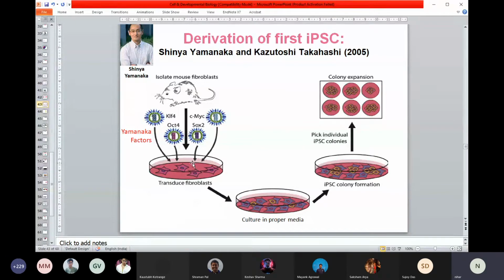The only problem is how to introduce the factors inside the cell. There are several ways to introduce them. You can use a virus or some kind of electrical pulse. There are multiple ways you can put these factors inside the cell. At the end, you get this stem cell. Okay, so now you can think: you have made pluripotent stem cells from your skin, by the reverse way. And now you have the cell.